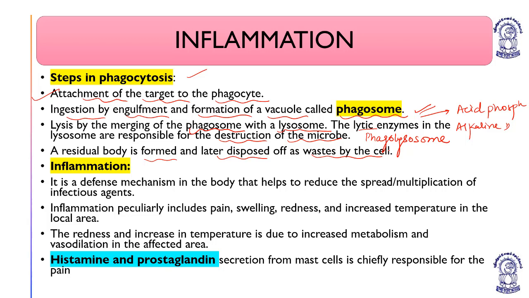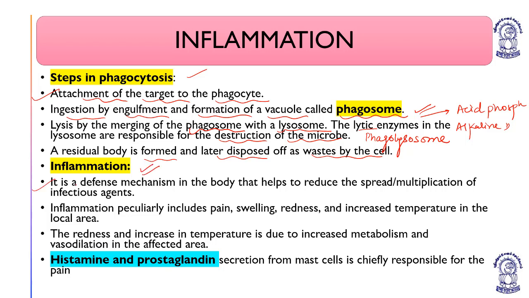First, the target will attach to the phagocyte because of chemotaxis. Then it will undergo the formation of a vacuole in which the target is to be dissolved, the phagosome. The final dissolution takes place when this phagosome fuses with the lysosome because of the presence of enzymes like acid phosphatases and alkaline phosphatases. It forms a digestive bed for the target, and the part which is remaining is thrown out. Now, inflammation.